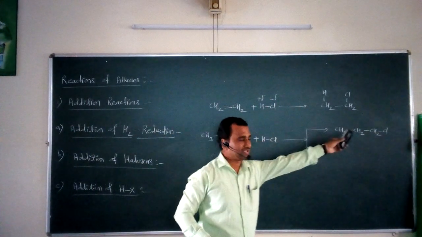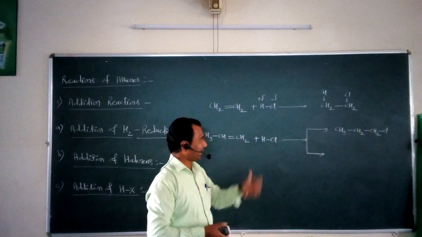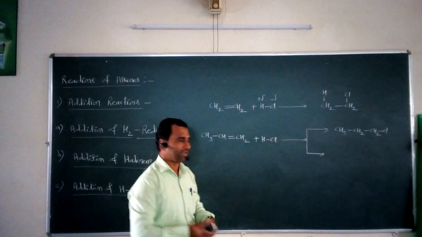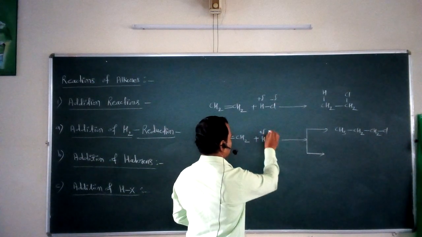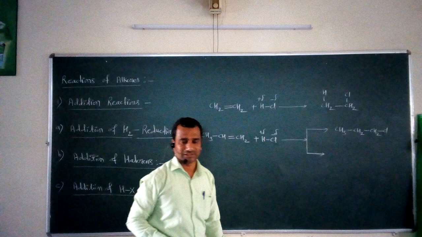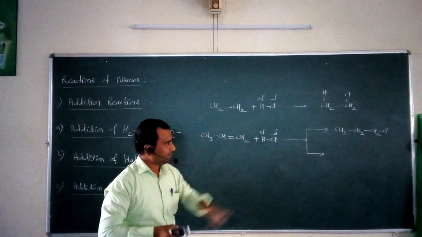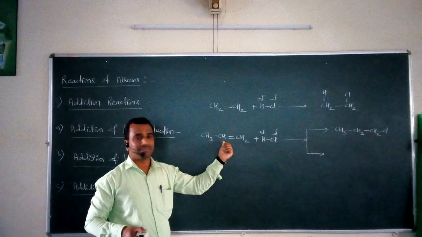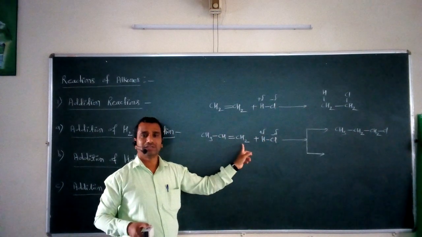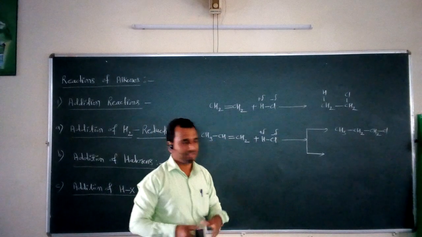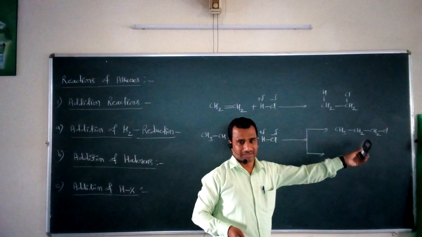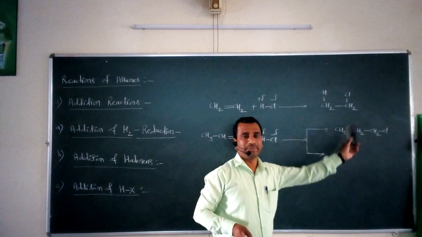How is it obtained? Again this HCl breaks. Partial positive charge is there on hydrogen, partial negative charge is there on chlorine. So this can be added across the carbon-carbon double bond. First, hydrogen is added to the second carbon and chlorine is added to the third carbon. You get the product as propyl chloride. This is one of the possible products of this reaction.